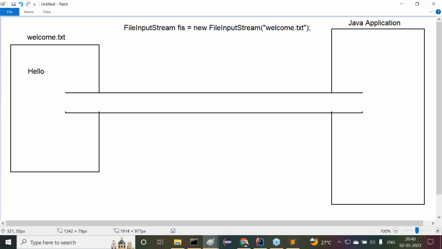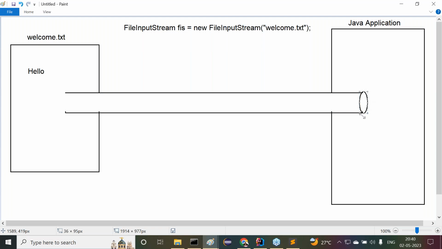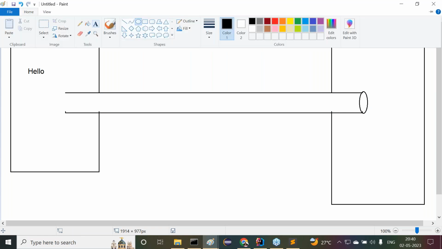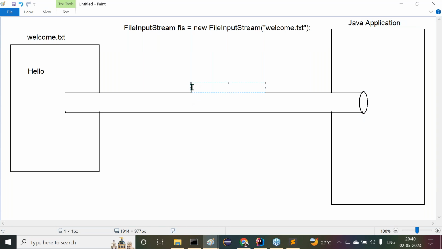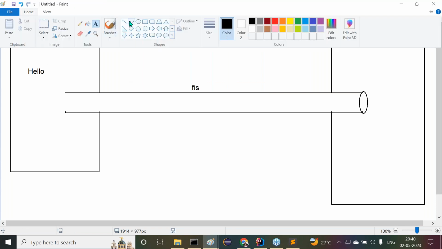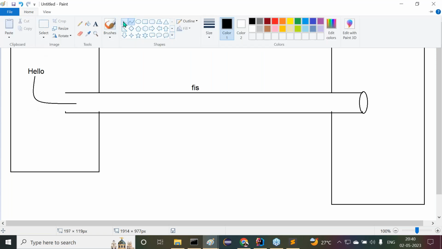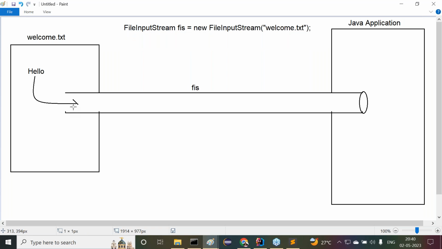Automatically, what is created here now? FileInputStream is created. Remember carefully, when FileInputStream is created, automatically the data which is available in the text file will come to the FileInputStream.